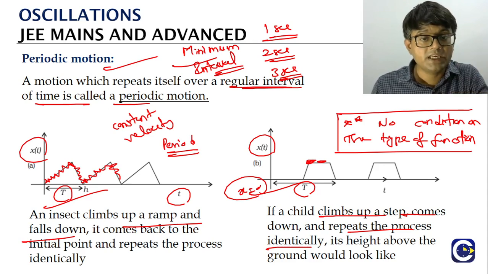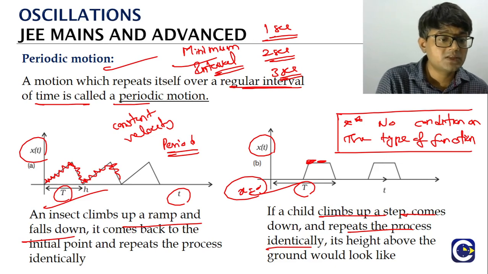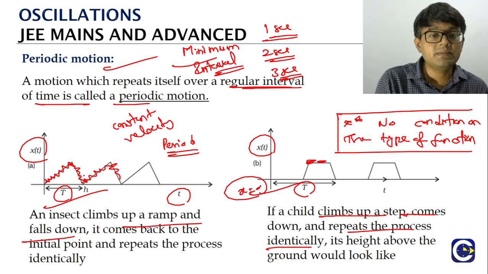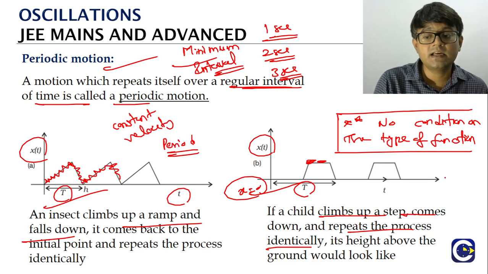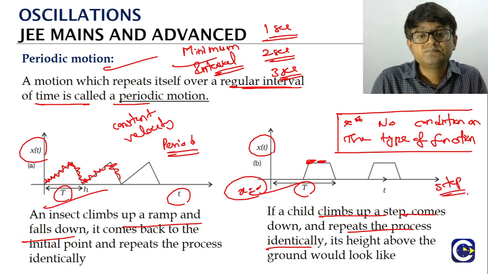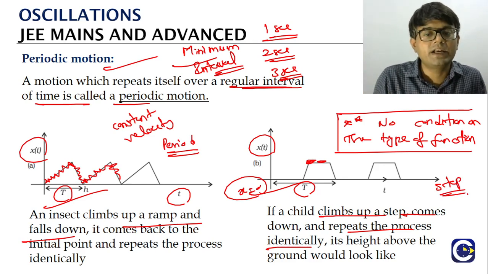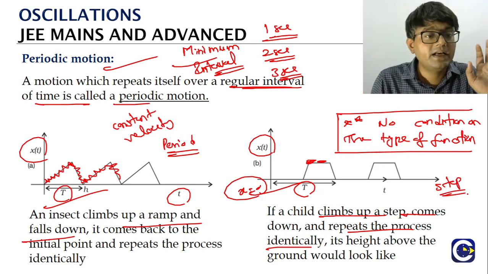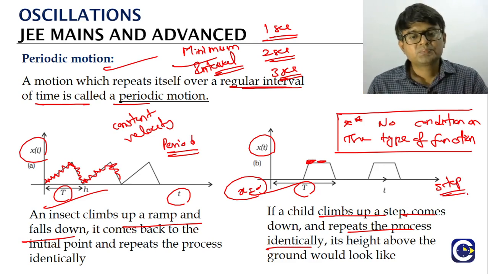Function means the function that represents the displacement. But when we talk about periodic motion, there is no condition on the type of function. You can see here, a straight line means a linear relation. This in mathematics we call a step function. So it can be anything. The displacement of the particle can be described by any function, but it has to repeat after a regular interval. That's it. This is what we call periodic motion.